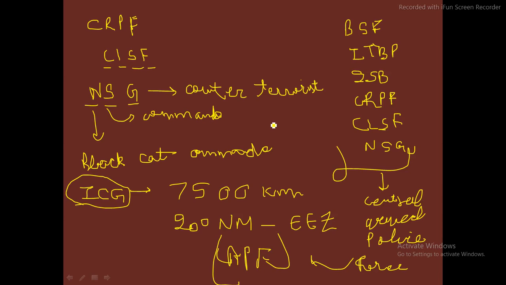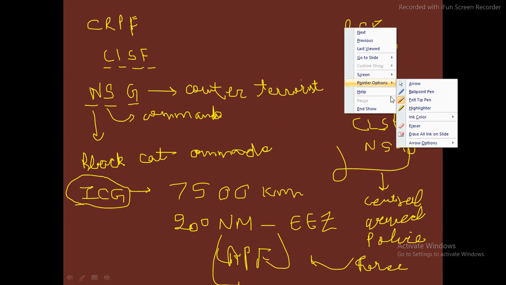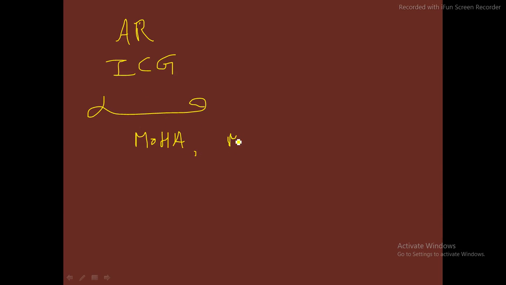Okay, whereas AR, that is Assam Rifles, and Indian Coast Guard, on papers they are under MOHA, Ministry of Home Affairs. Okay, but actually they are controlled by Ministry of Defense. On papers they are under Ministry of Home Affairs, but they are controlled by Ministry of Defense. Okay, so I hope this much is going to be clear to you.